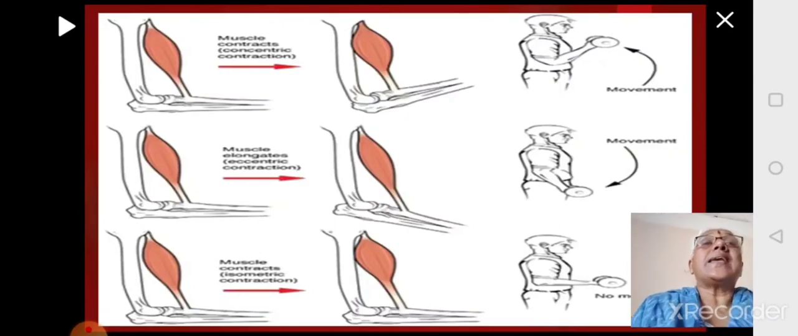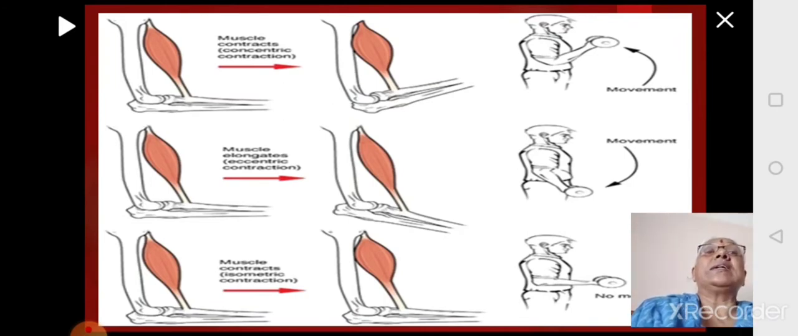So here you can see the shape change in the muscle during different types of contraction. When it is concentric contraction, the muscle is shortening. Look at the first picture. On the left side, the muscle is in the normal state. On the right side, the muscle is in the contracted state. And what is it bringing about? It is bringing about the movement of the hand towards your body.